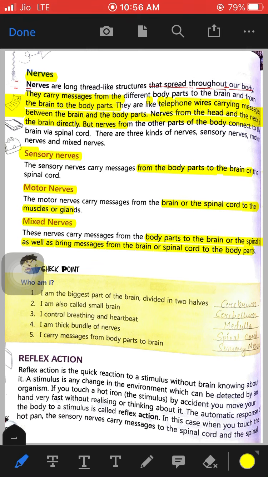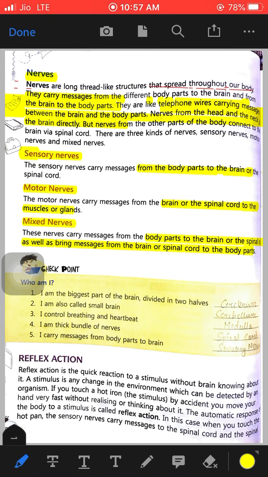These nerves are thread-like structures. Thread means धागे जैसे, okay. They spread throughout our body and carry messages from different body parts to the brain, and from the brain to different body parts. They work like telephone wires. The nerves of the head and the neck are joined directly to the brain, but the nerves of the other parts of the body are connected to the brain through the spinal cord.